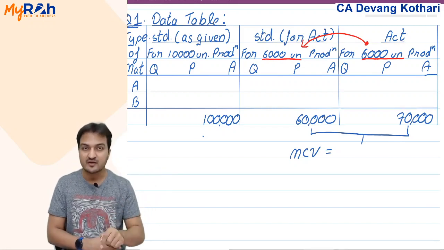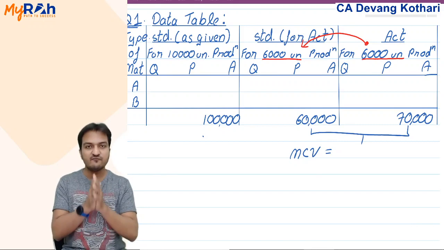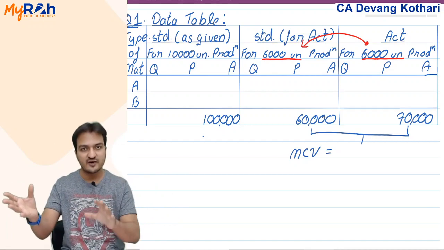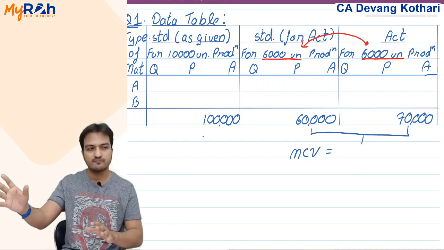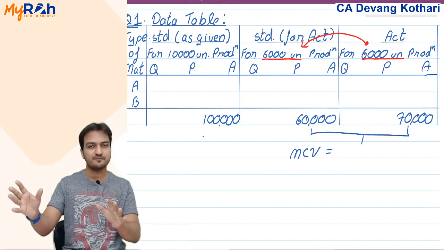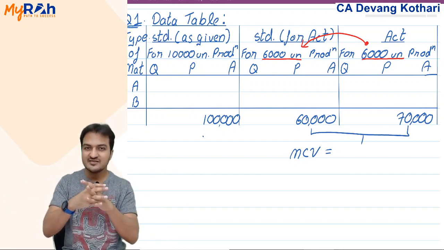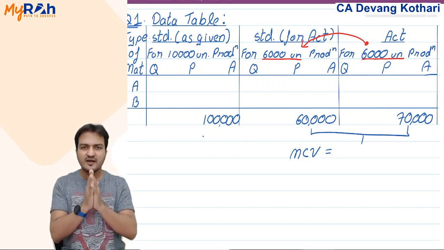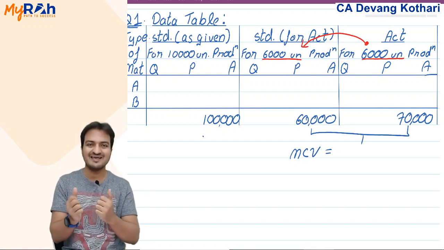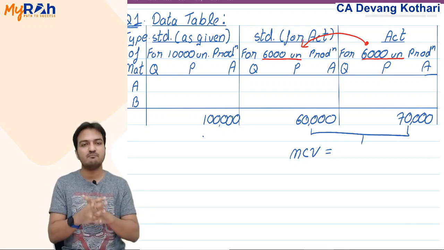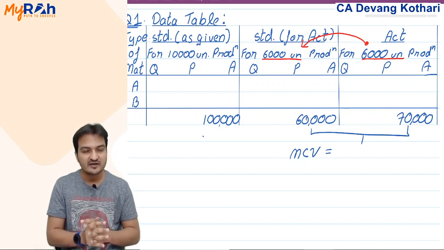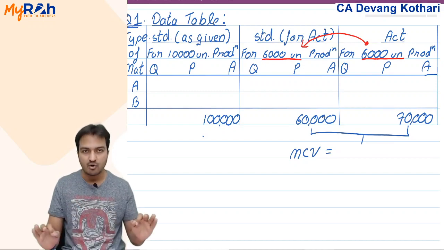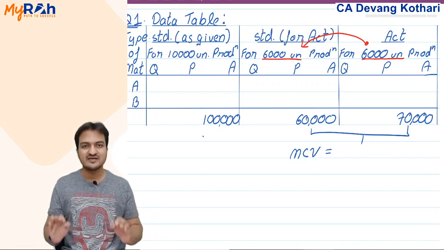I'm clarifying this right now because generally the problem with you students is that you learned some method in other classes, then you learned some method from Devang sir. Well, that other method is not wrong. Devang sir's method is also not wrong. But if you mix these two methods, then definitely it will give you a wrong answer. 90% of the time students make mistakes in this chapter because you mix up different methods. That is why I recommend that especially for this chapter, you do not study from any other book ever. You follow exactly what I give you here.